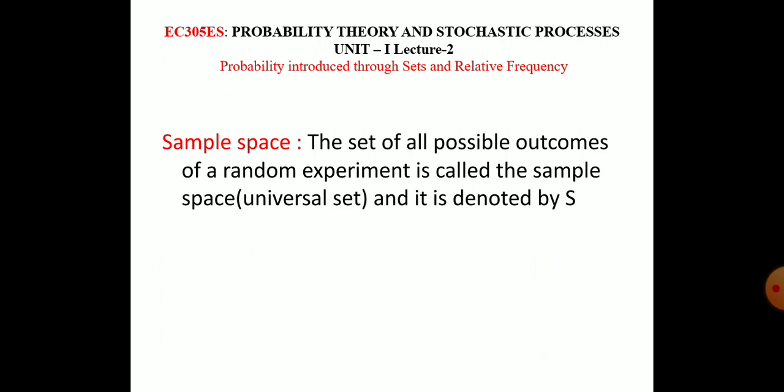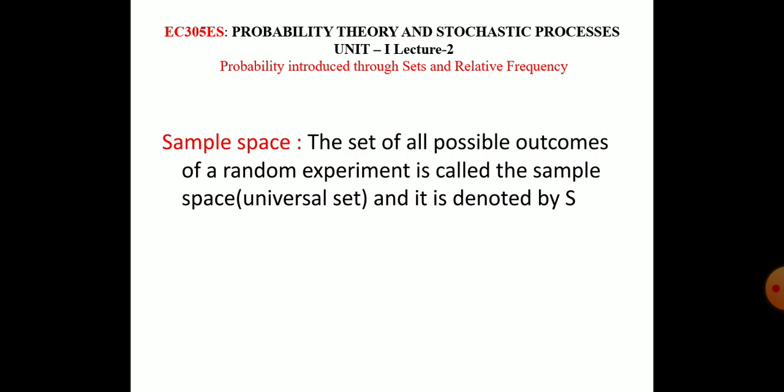The set of all possible outcomes of a random experiment is called the sample space, and it is denoted by capital letter S. For a random experiment, there are certain outputs; if you make all possible outcomes into a set, that is called the sample space.